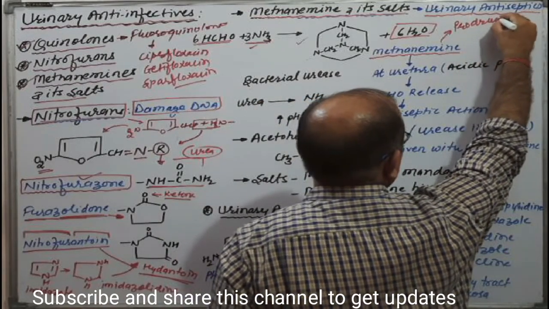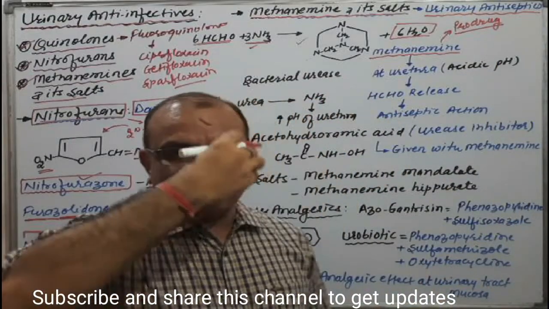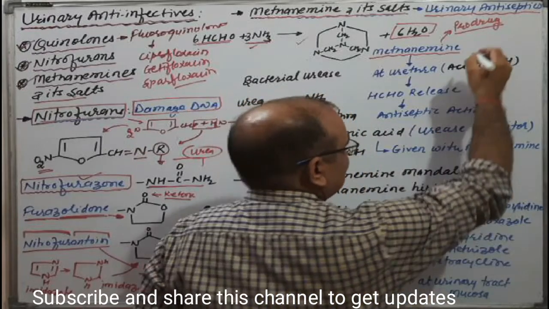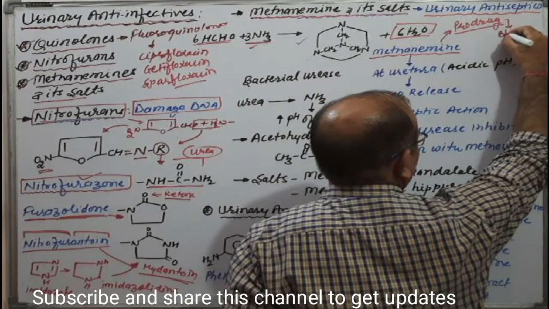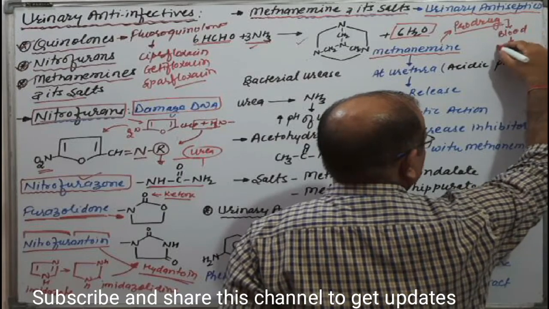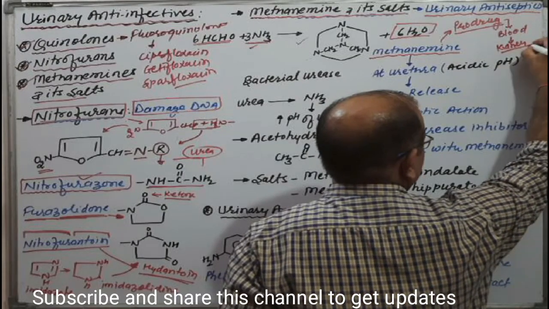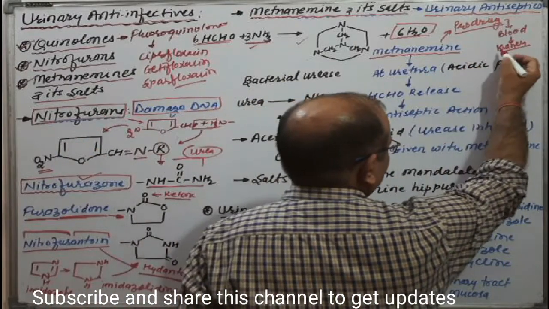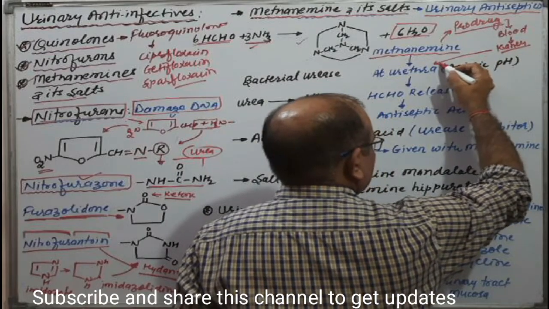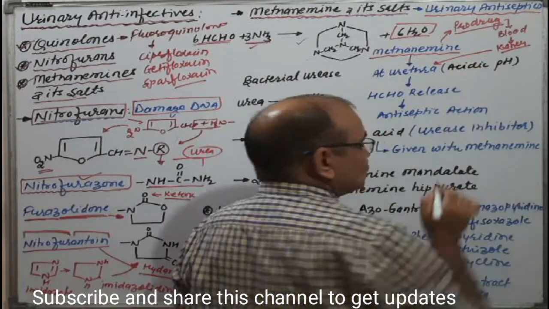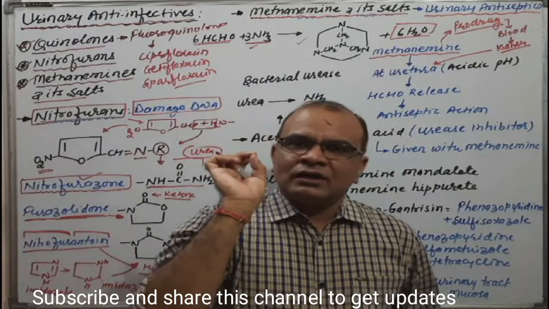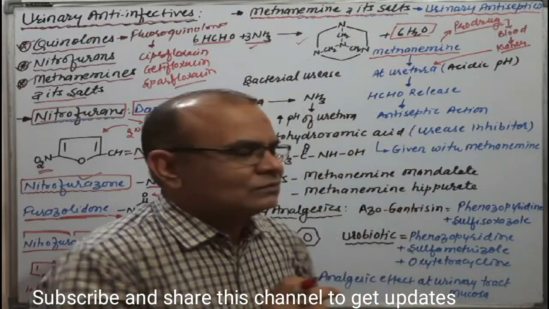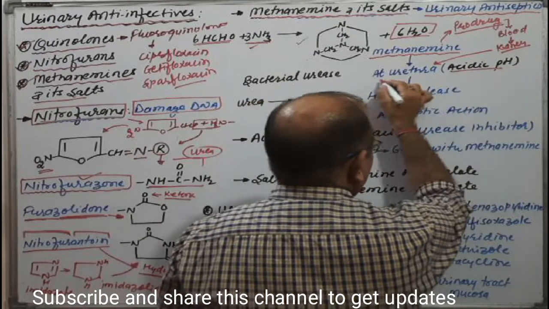This prodrug is given orally to the patient, then it is absorbed and goes into the blood, is filtered through the kidney, and comes to the urethra. That means methenamine reaches the urethra, where, due to the infection of the urinary tract, there is an acidic medium.